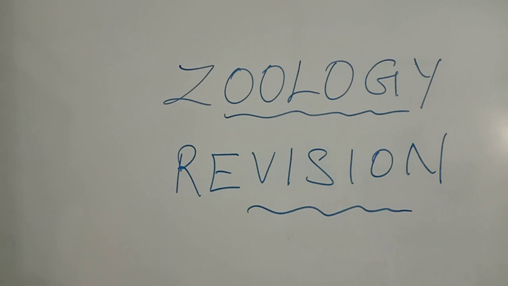Then the next 2-mark question is the extra embryonic membranes of the human uterus. Name the extra embryonic membranes: amnion, yolk sac, allantois, chorion. So this is the answer of this 2-mark question. Then on the next page, many 1-mark questions are there, and some 2-mark questions also.